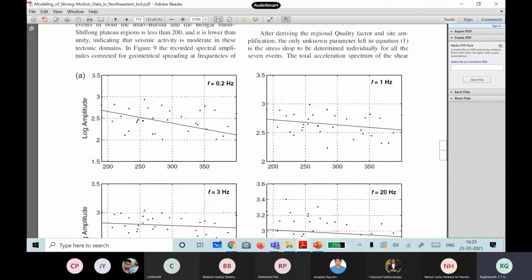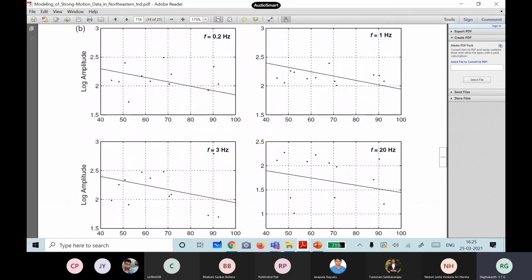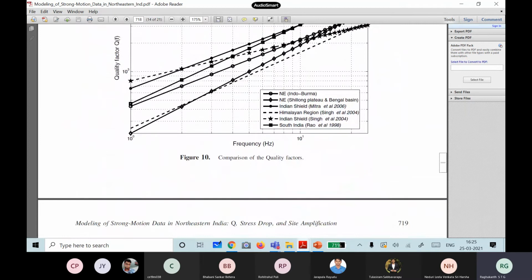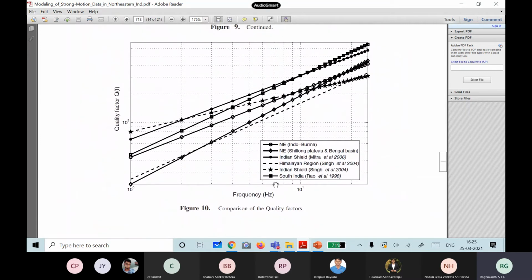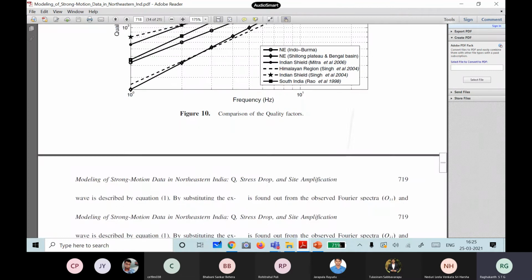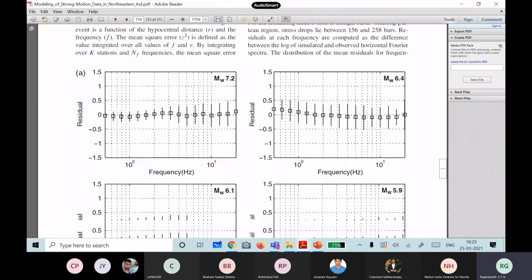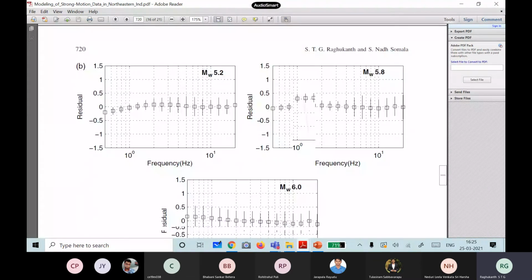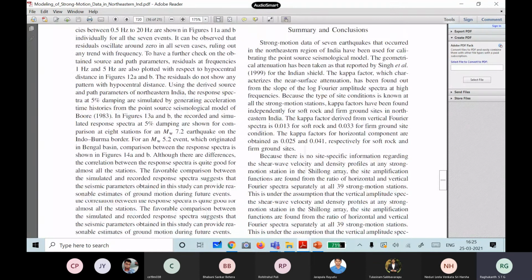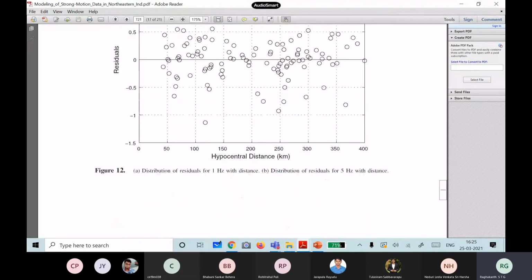And the estimation is also very easy. I think I have explained in detail in this paper. If you read this, I have plotted also, and this quality factor is a property of the region, like Northeast India, Indian Shield, South India. This quality factor is different for different places. It depends on the type of the rocks, the type of the material available in that region also. Then stress drop has to be estimated. Stress drop also I have explained, how we calibrate to the data.